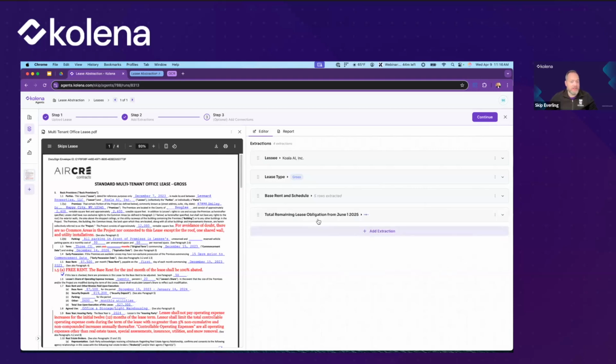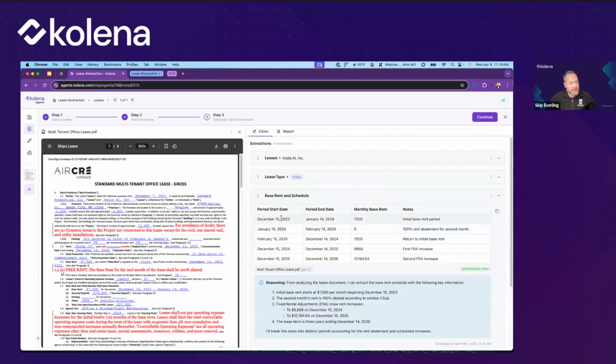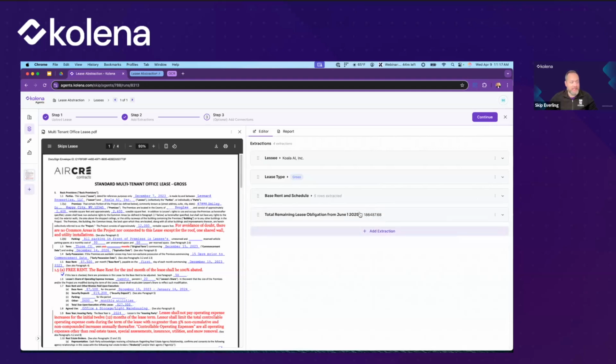So it's going to have to actually do a calculation in order to determine that. It's going to have to take into account this rent schedule. So it's not just going to sum up the base rent for all of those months. It actually has to understand that there are different rents for different time periods, and that calculation has some advanced steps in it.